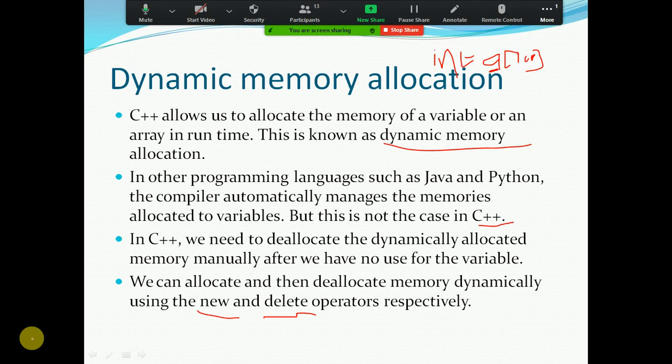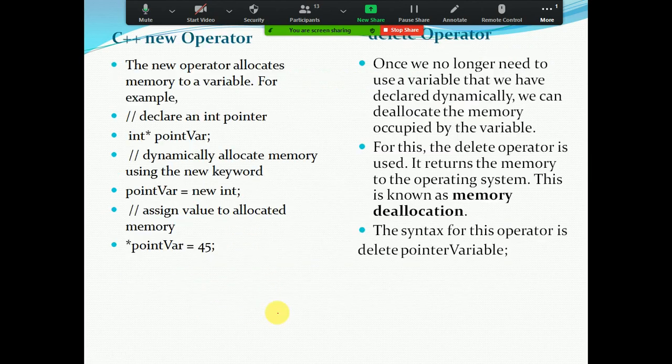So the objects are going to be destroyed as soon as your program is completed by the compiler. Clear? Now we'll see the new operator and the delete operator. Now, the C++ new operator, how it works, and the delete operator, how it works.